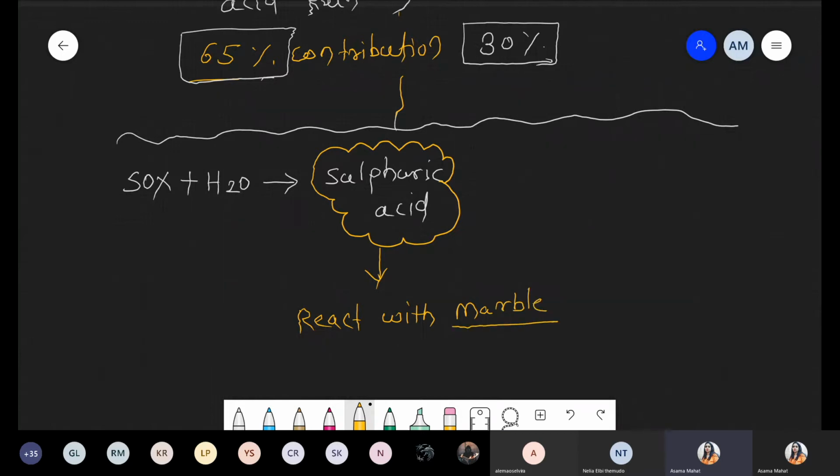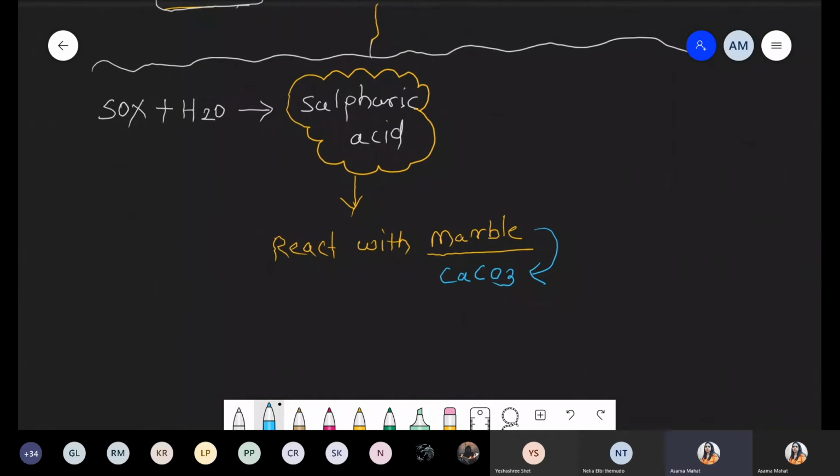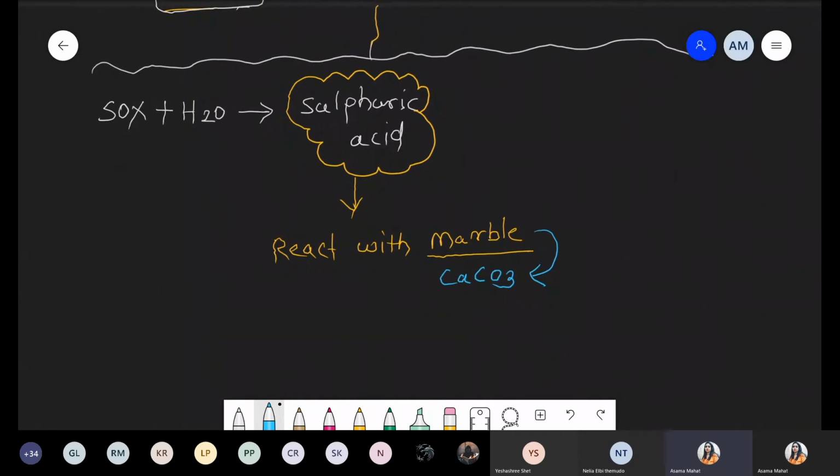And the marble is nothing but CaCO3. So when sulfuric acid reacts with marble, that is calcium carbonate, or CaCO3, there is a formation of one compound, that is calcium sulfate.